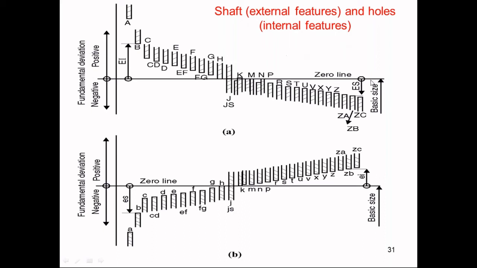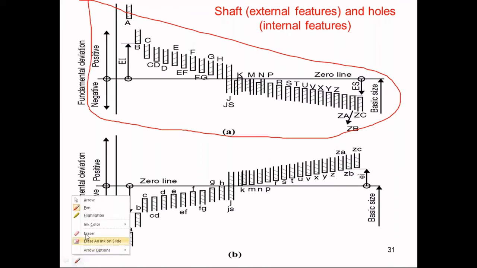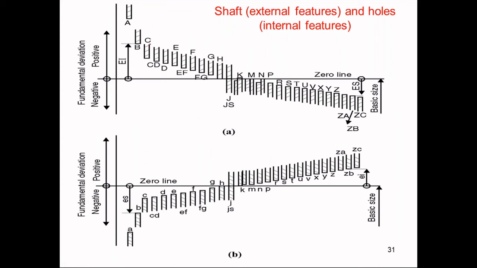Now this diagram is very important, and it will be required for you, so try to understand from this. The alphabets shown in the first diagram are the designation of the hole, and this diagram shows the fundamental deviation. This is the fundamental deviation for the hole. Likewise, in a similar fashion, this is the fundamental deviation for a shaft. It starts from A, B, C likewise, and continues up to ZC. In a similar pattern, small alphabets indicate the shaft.